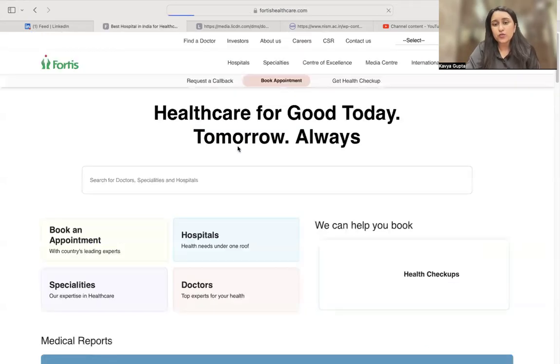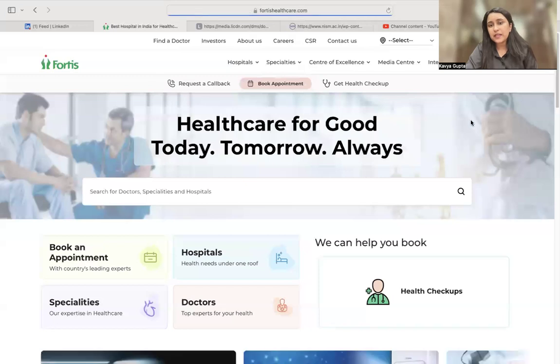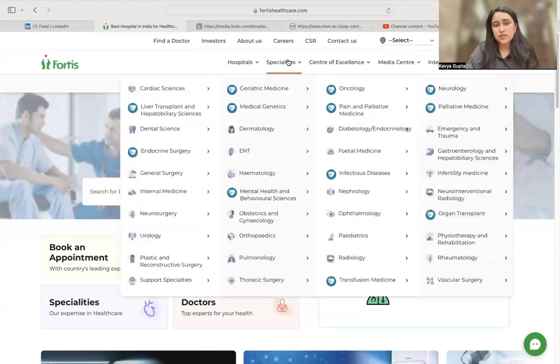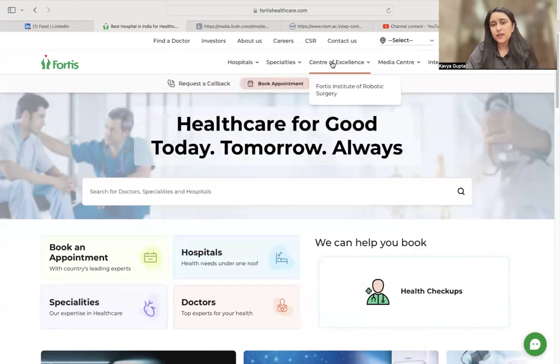So if I walk you through the company's website, it is completely a healthcare service provider. There are chains of hospitals in North India, East India, South India, West India. The specialities are, they offer almost every sort of medical treatment in every area. Center of Excellence. There is a robotic surgery institute under Fortis Institute.